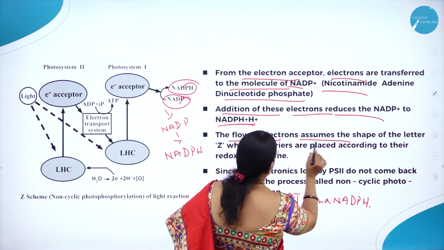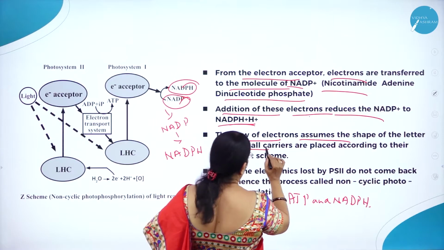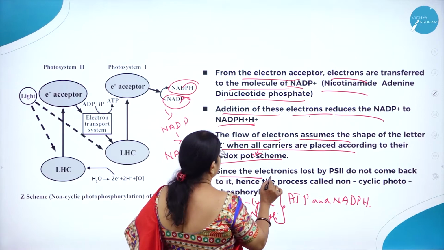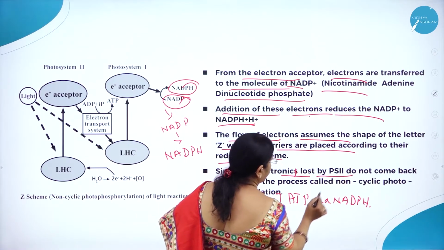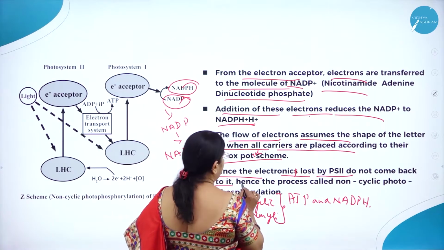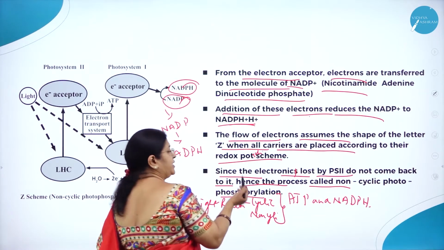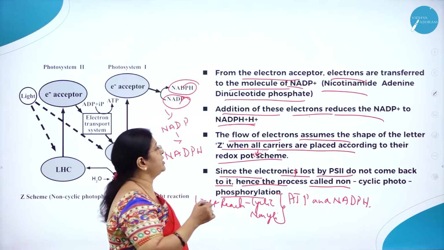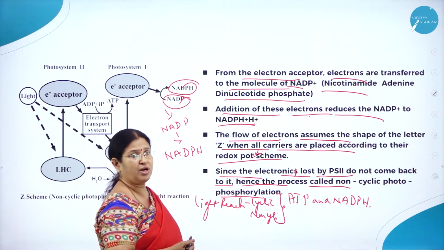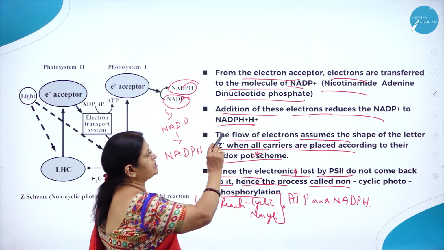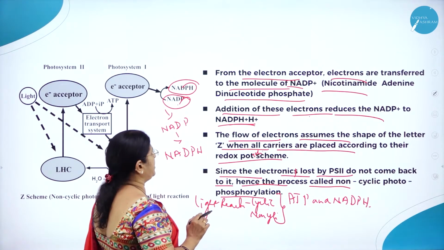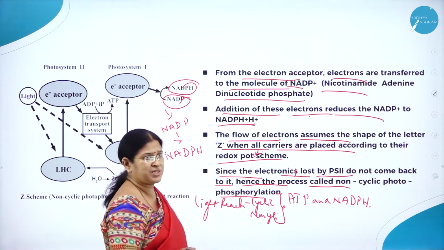The flow of electrons assumes the shape of Z when all carriers are placed according to the redox potential scheme. Since the electrons lost by photosystem 2 do not come back to it, the process is called non-cyclic. The electrons go to photosystem 1 only. From the electron acceptor, electrons are transferred to NADP, and NADP is reduced to NADPH2, and the flow of electrons assumes the shape of Z.